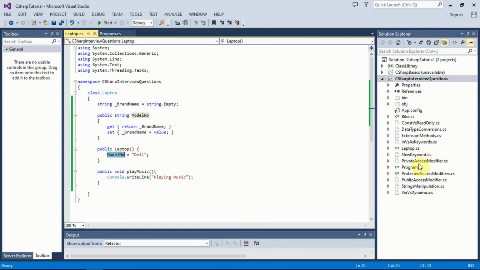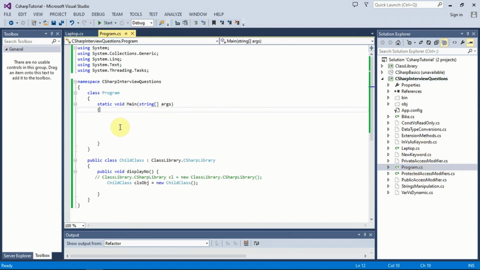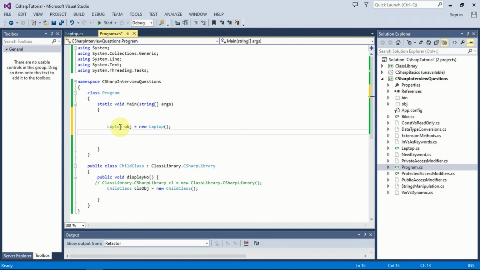So if I go to Program.cs and I create the laptop obj, see, I'm using the new keyword, Laptop, and this is now obj. If you see here, I am able to see the model number property, and I am able to see the PlayMusic method. I am interested in playing the music. So if I put a breakpoint here and run this.